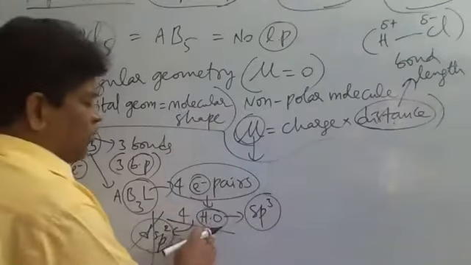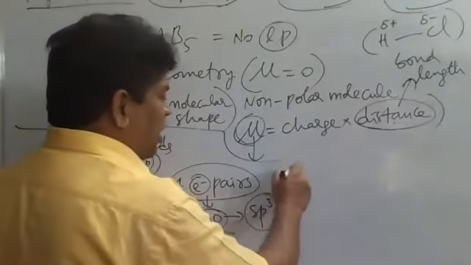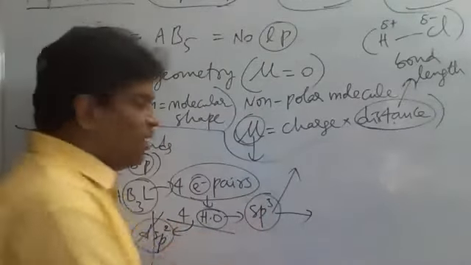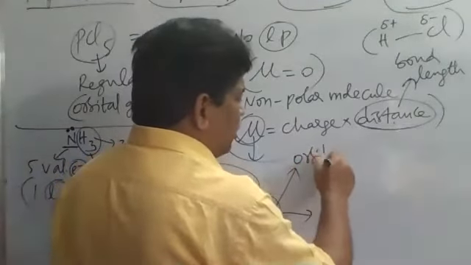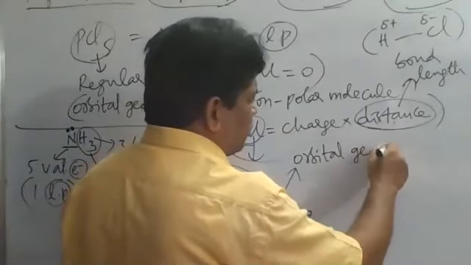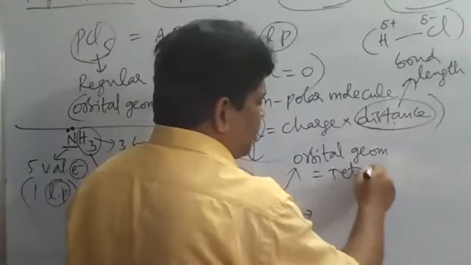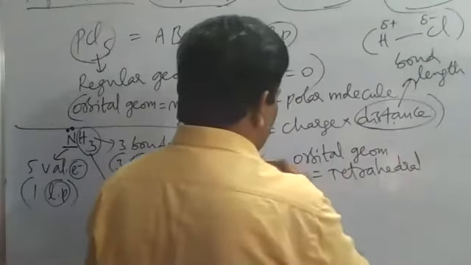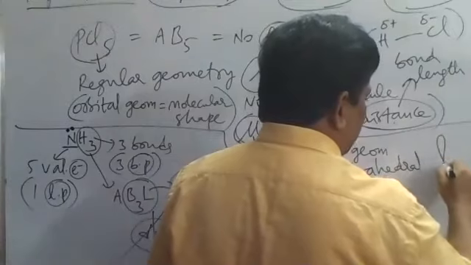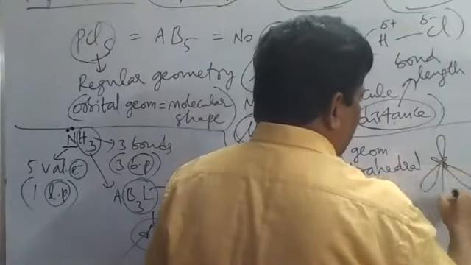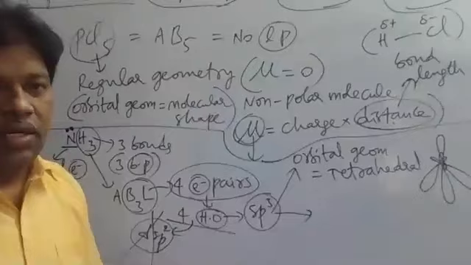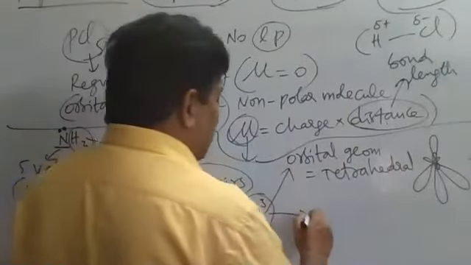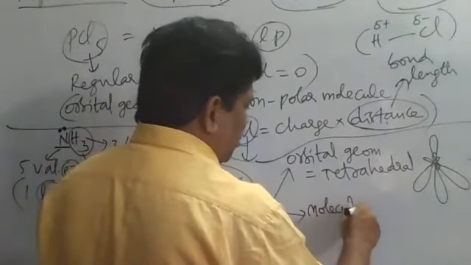And sp3 means 4 hybrid orbitals. sp3 means what is the orbital geometry? The 4 hybrid orbitals of sp3 will take which shape? Tetrahedral. So tetrahedral geometry. That means 1, 2, 3, and 4 sp3 hybrid orbitals. So it is the tetrahedral geometry of orbitals. That is the orbital geometry, whereas what is the molecular shape?